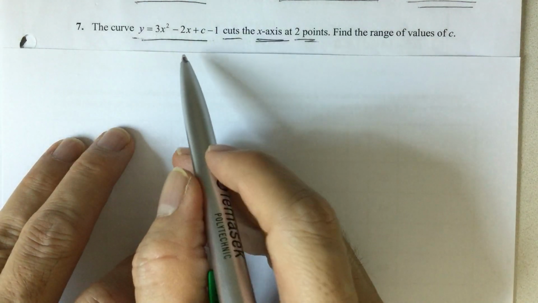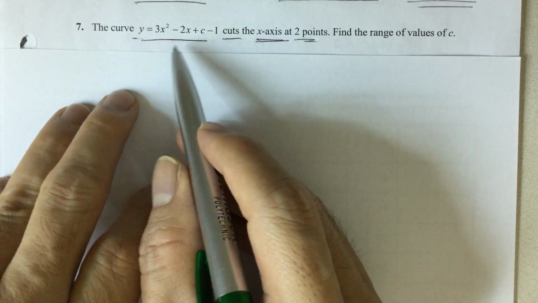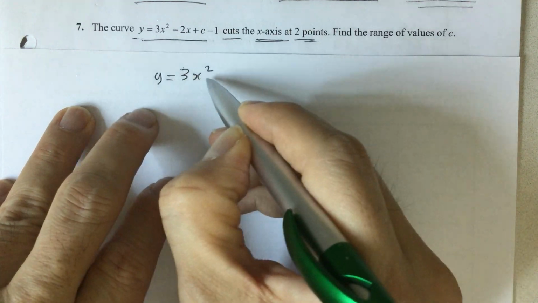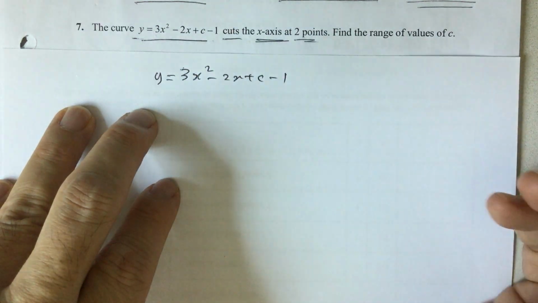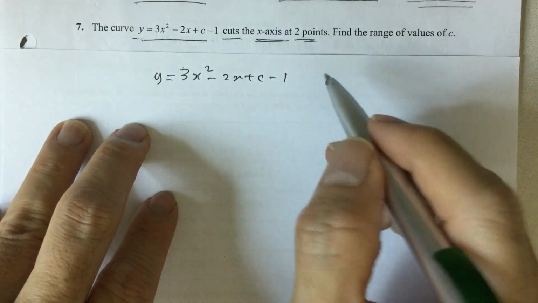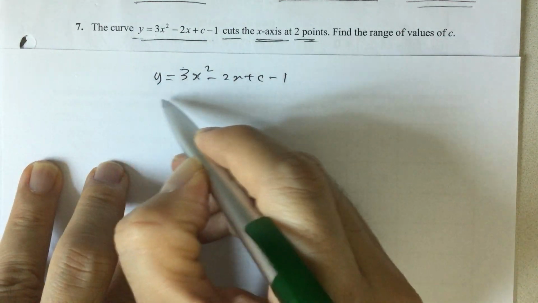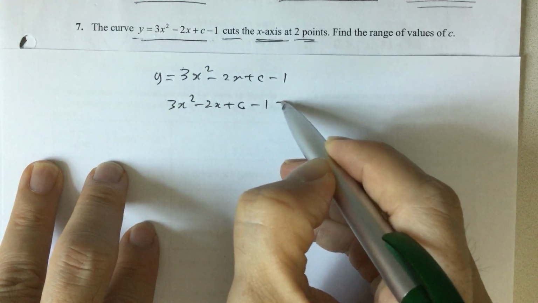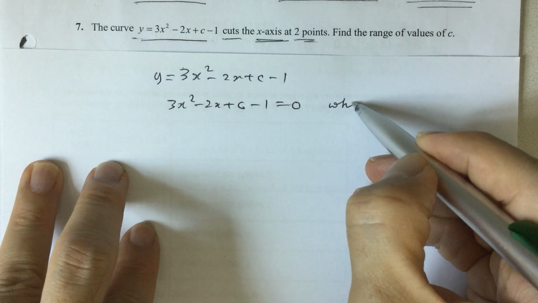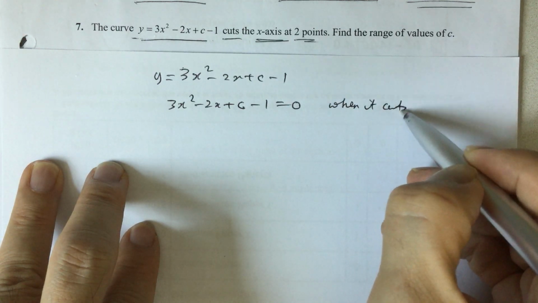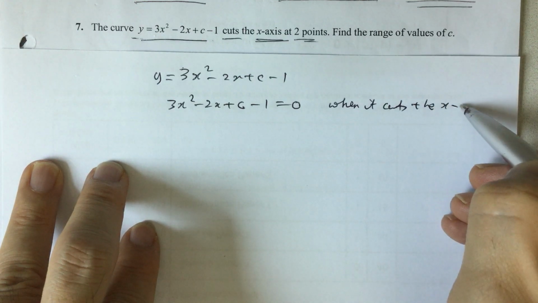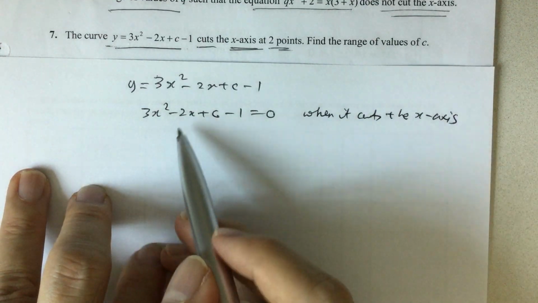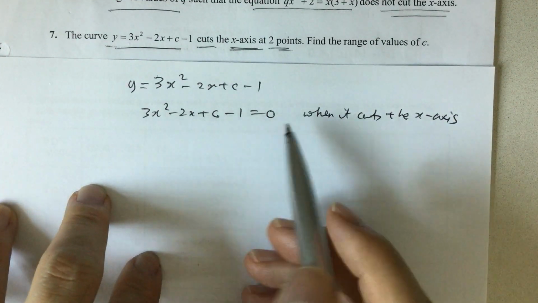Alright, so this equation, we have to write it as 3x squared minus 2x plus c minus 1. This is the equation of the curve. So when it cuts the x-axis, you will have 3x squared minus 2x plus c minus 1 equals 0. This is where it cuts the x-axis. Right, when it cuts the x-axis, this equation will have two real roots.